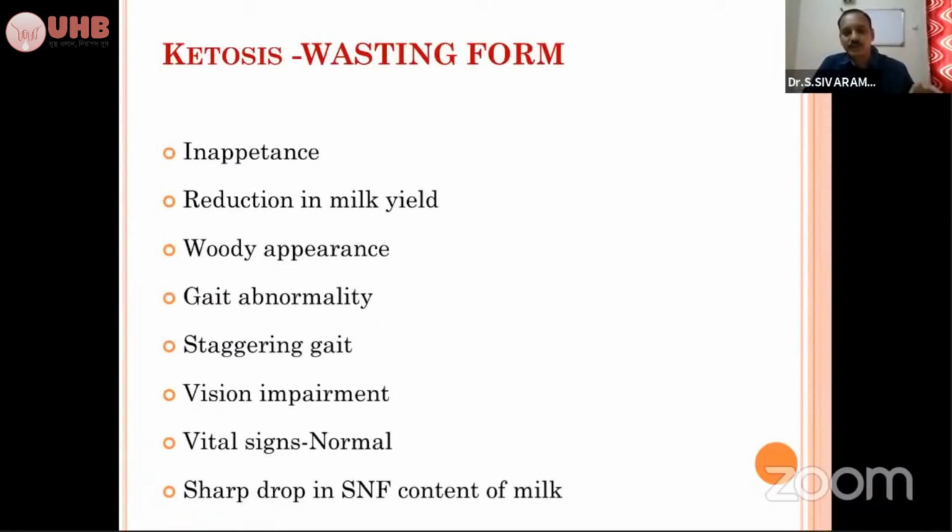I will show the video. Gait abnormality may be there. Staggering gait, sometimes mild staggering gait, may be there. In some cases, vision impairment will be there. All signs, everything will be normal, but the animal is not able to see. Vision impairment will be there. And the reduction in the milk yield will be there.